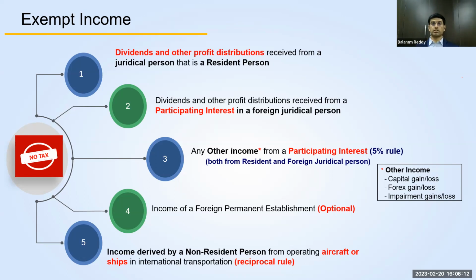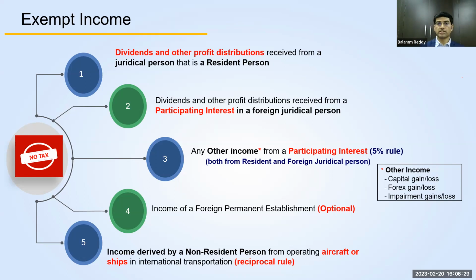That will not be subject to tax. The reason being that this particular company in UAE is already being subject to tax. After paying the taxes of the company, that company is distributing dividends to the investors, so it will not be subject to tax again.